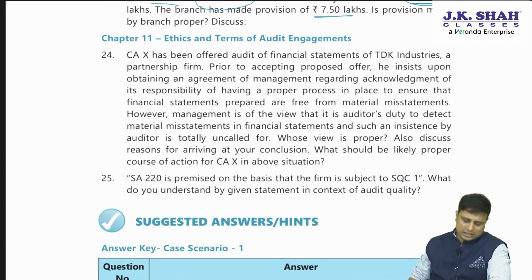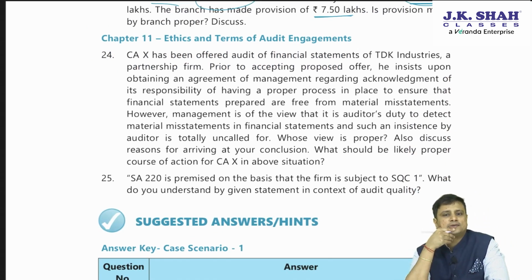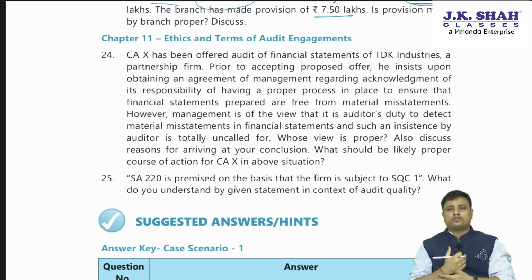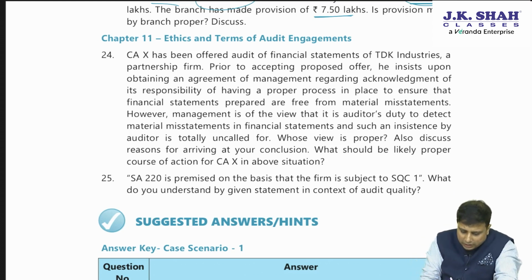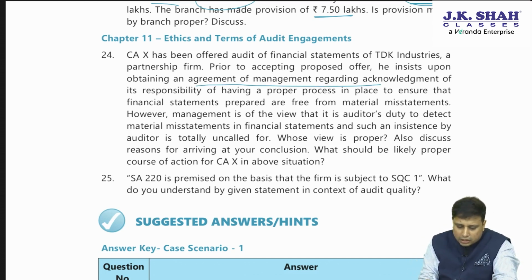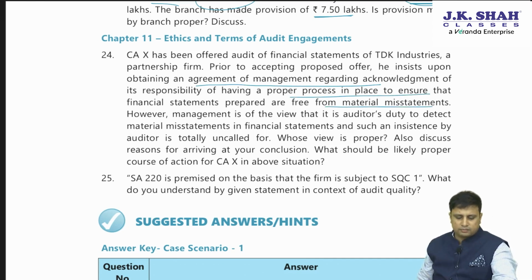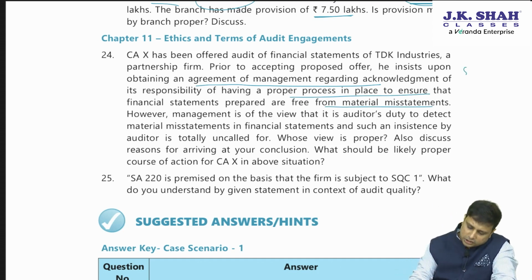Moving ahead with the last chapter, that is chapter number 11. Ethics and the terms of audit engagement. CAX has been offered the audit of financial statements of TDK Industries, a partnership firm. Prior to accepting the proposed offer, he insisted upon obtaining agreement of the management regarding acknowledgement of its responsibilities for having a process in place to ensure financial statements are free from material misstatement. Can we ask for such an agreement? Yes, it is part of the precondition in SA 210.